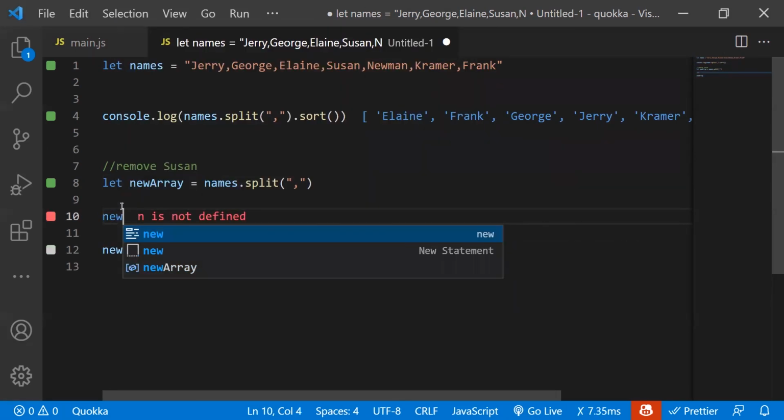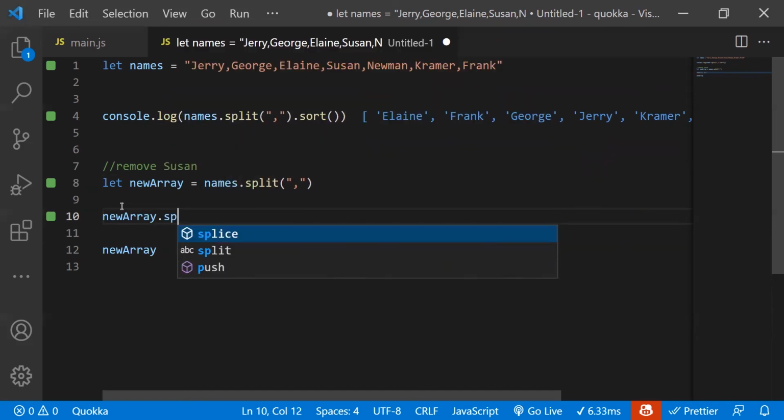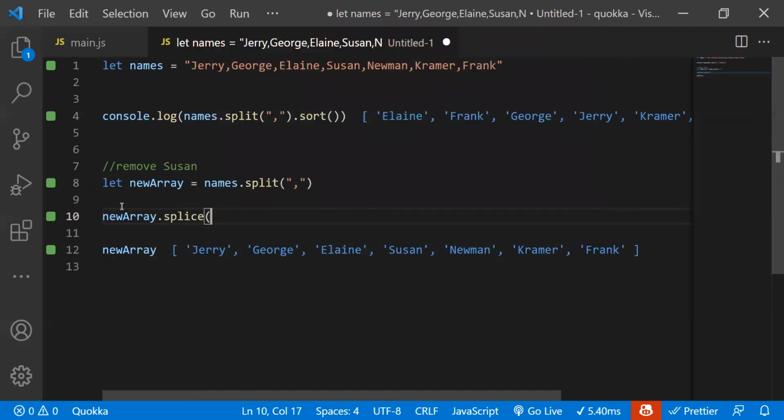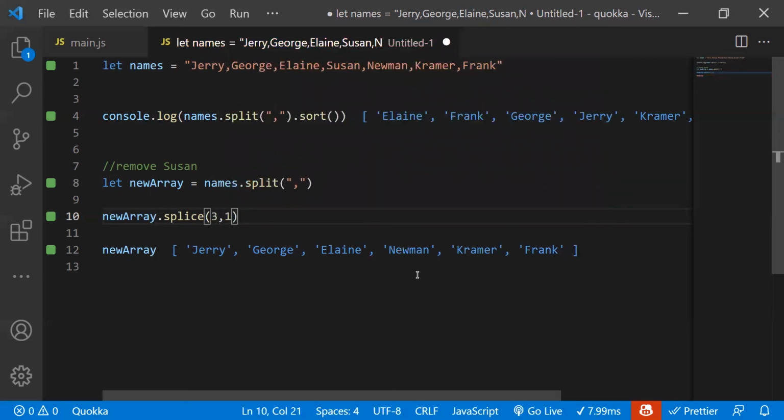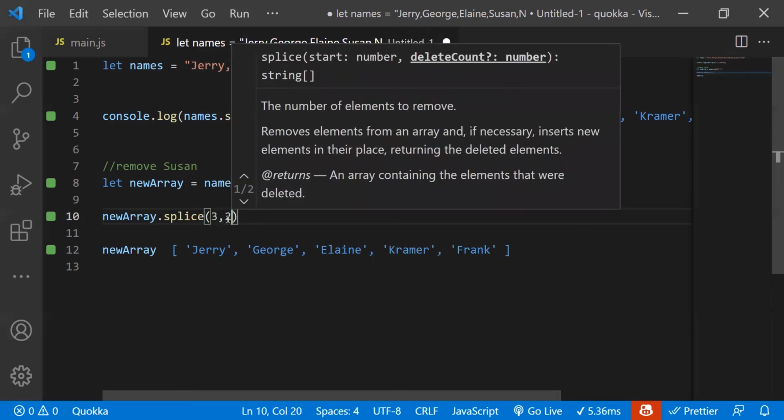So we're going to say new array dot splice. And let's see, what does this take? It's 0, 1, 2, 3, so 3, 1, and there we go. As you can see, it removed her. Basically, you put the index of the array and how many elements you want to remove. If you want to remove 2, it's going to take off Susan and Newman. So 3, 2, Susan and Newman are gone. 3, 3 would be Susan, Newman, and Kramer are gone.